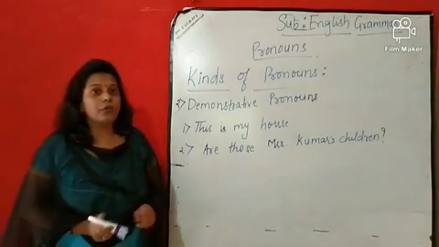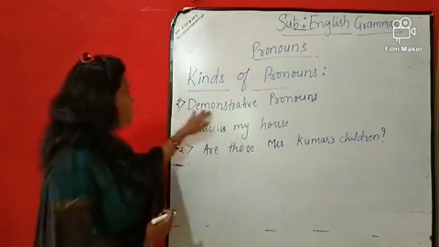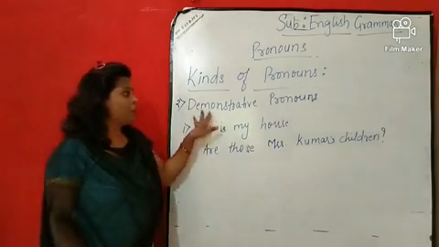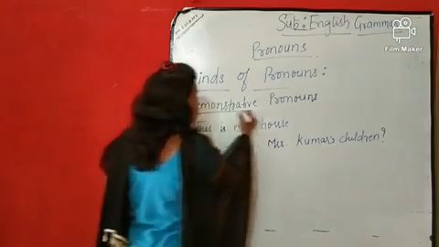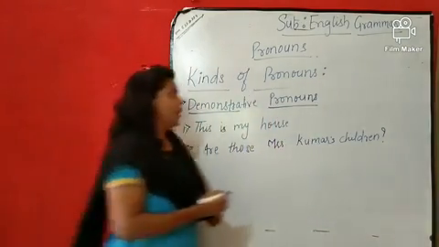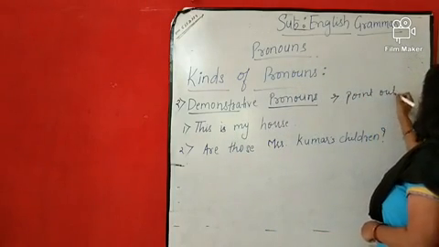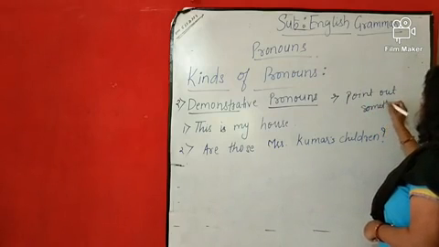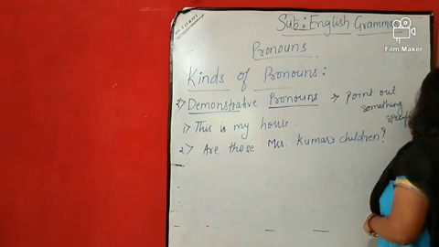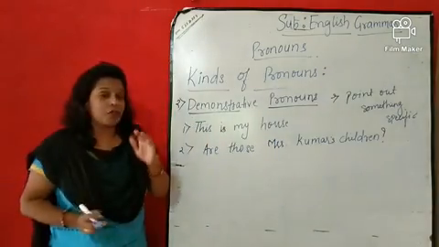Now we are going to see the next kind of pronoun. The next kind of pronoun is the demonstrative pronoun. Demonstrative pronouns are the pronouns that we use to point out a specific thing. We use them to point out something that is very specific, that belongs to a particular person.